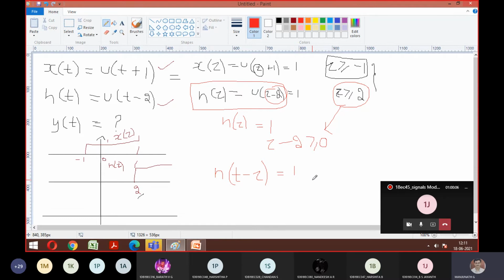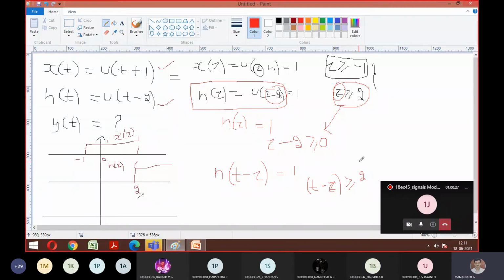So t should be replaced with what? T minus tau. So t is replaced with t minus tau, and tau is replaced with t minus tau. Remaining greater than or equal to 2, same thing will come. Is it okay, guys? What I wrote till here? Is it okay?